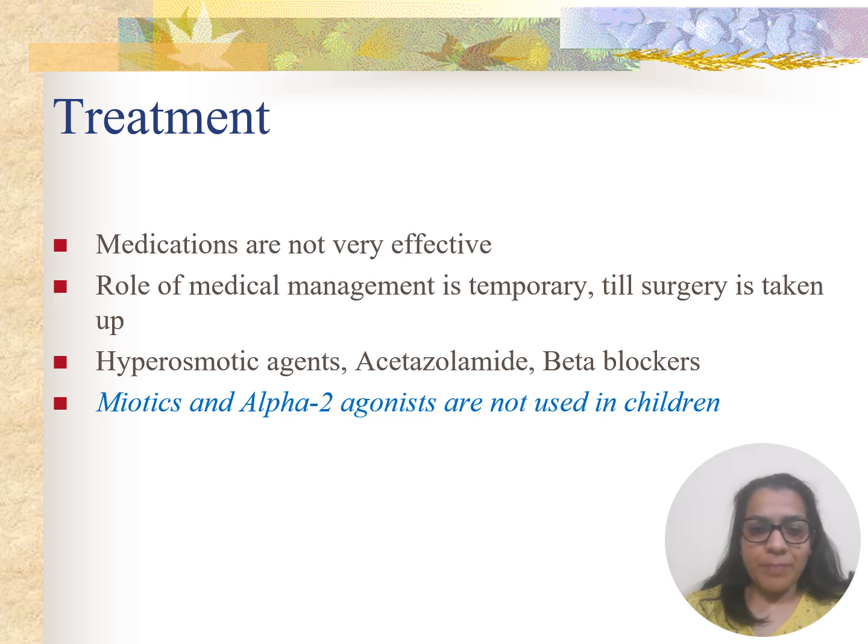Always remember, medications are not very effective in congenital glaucoma. The role of medical management is temporary only, until the surgery is taken up. All we can give is hyperosmotic agents, carbonic anhydrase inhibitors, and beta blockers. Miotics and alpha-2 agonists are not used in children. Alpha-2 agonists are also contraindicated because they can cross the blood-brain barrier.